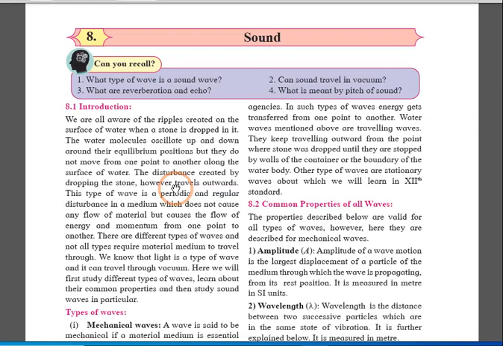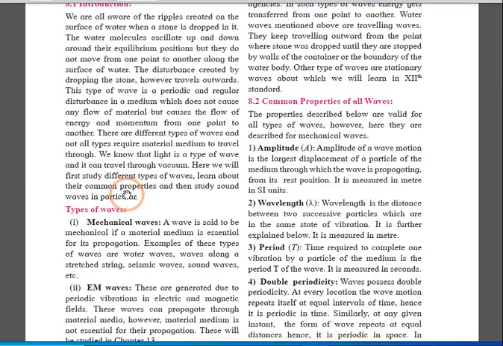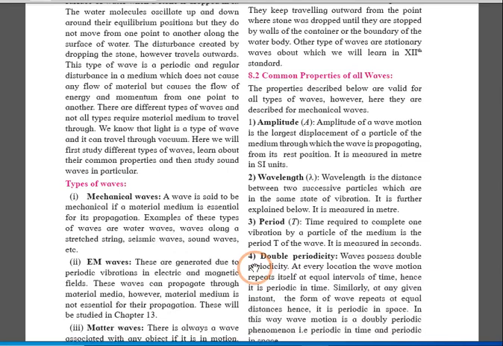Now, there are different types of waves, and let's start one by one. The first type is mechanical wave. Second, we are going to discuss about EM waves, that is electromagnetic waves, and matter waves. What is mechanical wave? If for the propagation of that wave, material medium is required, that wave is called as mechanical wave. We can take water waves, sound waves, the waves along a stretched string as the example.